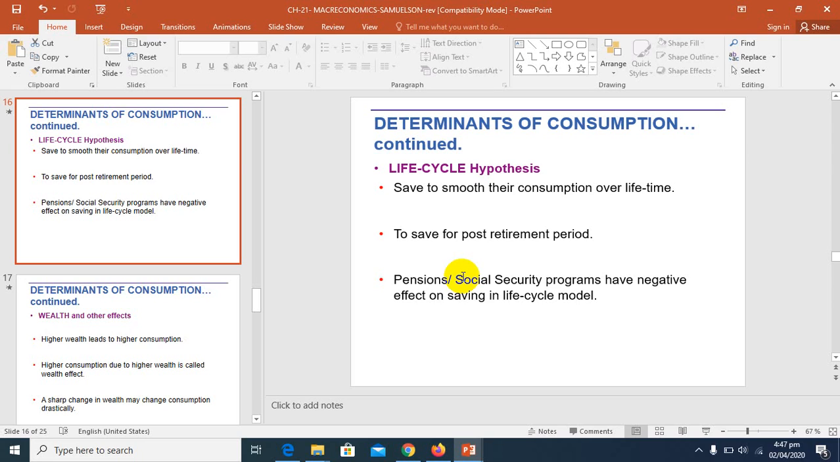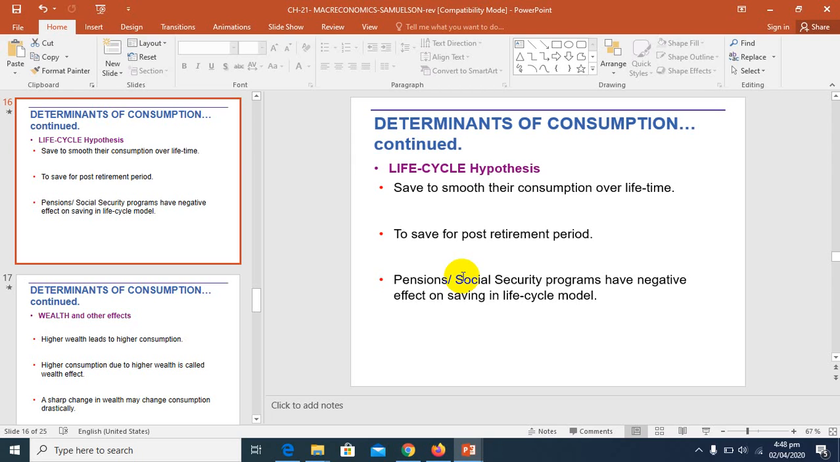The first determinant of consumption we discussed was the permanent income hypothesis. Then we discussed the life cycle hypothesis, and how people previously thought about it. Now this determinant is also affected by pension and social security programs, because people know that due to these programs they will have enough money after retirement and can spend their life smoothly. So during middle age, people are spending more than previously. That is one of the distracting factors, and it has a negative effect on saving. Then we discuss another factor, which is wealth and other influences.